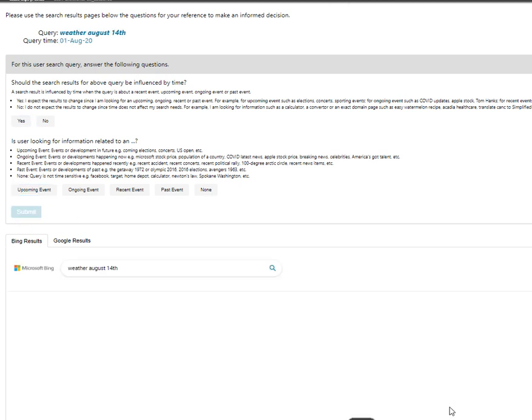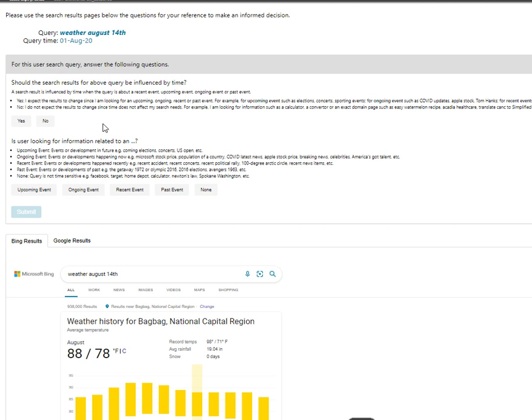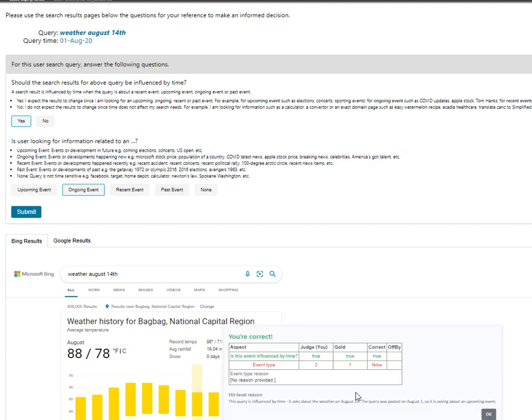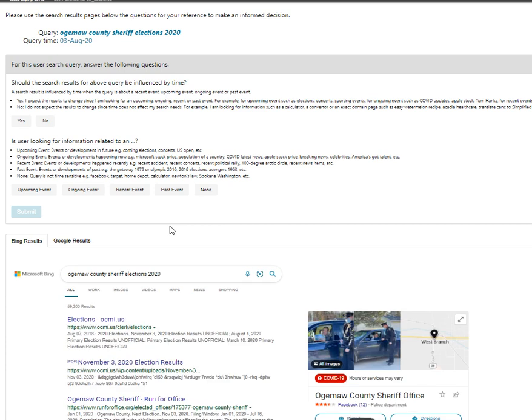It's an ongoing event. Weather August 14th. This is going to be influenced by time, but it's August 14th. This might be yes. It could be an ongoing event. Let's see. Nope. It is an upcoming event, because it's like a projection of the weather for August 14th. I do understand that. Hope you guys do understand it as well. Again, I am working on the training mode for Fresh Query Identification.